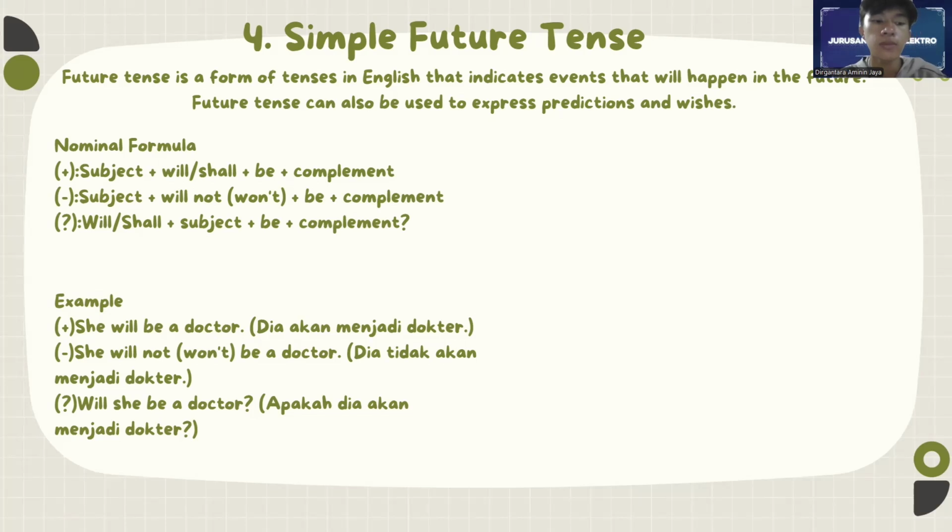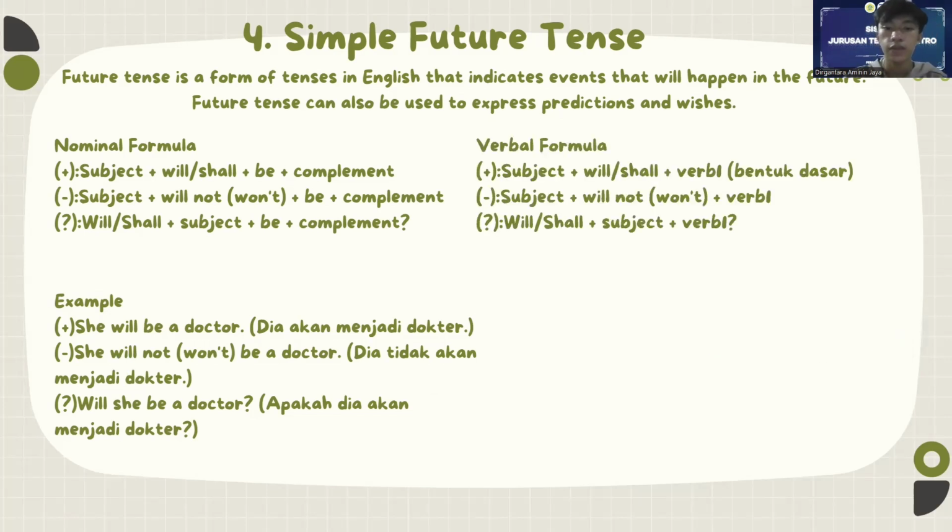For interrogative, will or shall plus subject plus be plus complement. Example, positive: she will be a doctor. Dia akan menjadi dokter. Negative: she will not be a doctor. Dia tidak akan menjadi dokter. And interrogative: will she be a doctor? Apakah dia akan menjadi dokter?